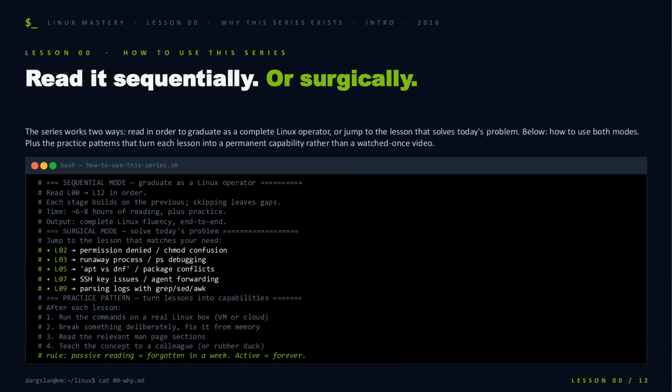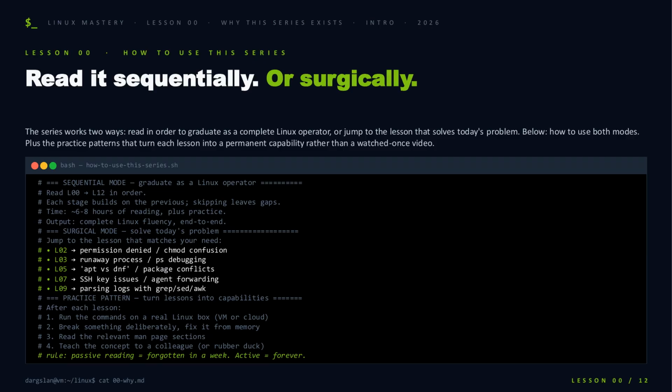Now, how to actually use this. 2 modes. Sequential: read lessons 0 through 12 in order, 6 to 8 hours plus practice, and you come out the other side fluent end to end. Surgical: something's broken right now, jump to the lesson that matches. Chmod confusion, runaway process, SSH key hell, log parsing, either path works.